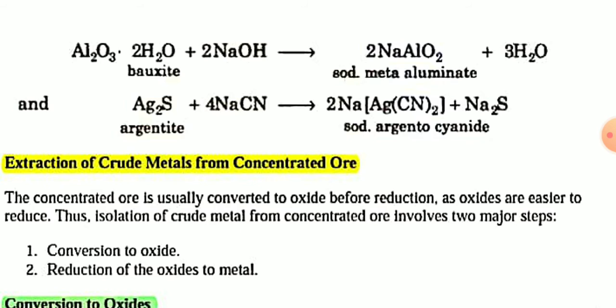Then you convert this sodium meta-aluminate into pure alumina, Al2O3. This process is known as the Bayer process. I think you have learned the Bayer process in class 10. And for ores of silver, silver sulfide is treated with sodium cyanide and forms soluble sodium argentocyanide.